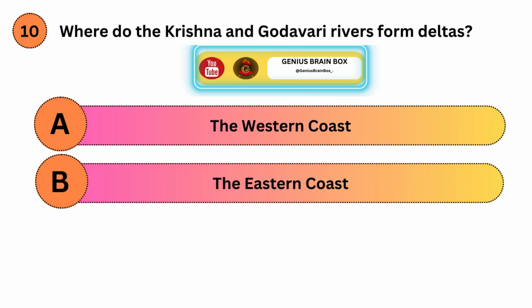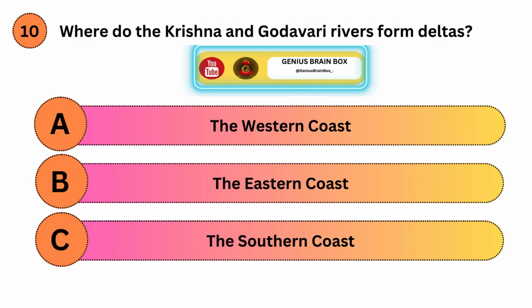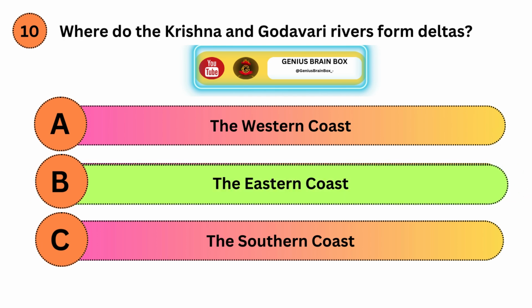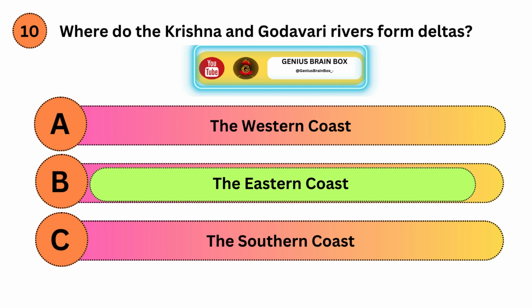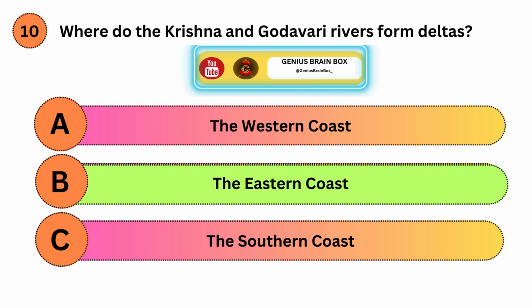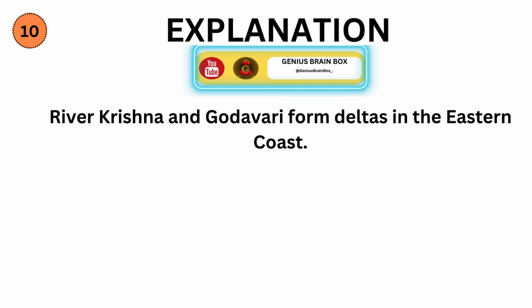Where do the Krishna and Godavari rivers form deltas? Option A, the western coast. Option B, the eastern coast. Option C, the southern coast. Correct answer is B. Explanation. Rivers Krishna and Godavari form deltas in the eastern coast.